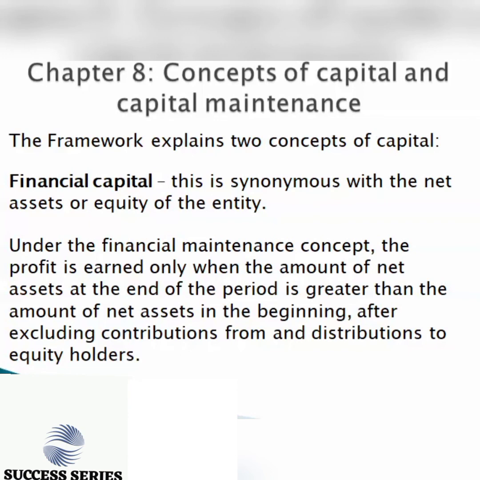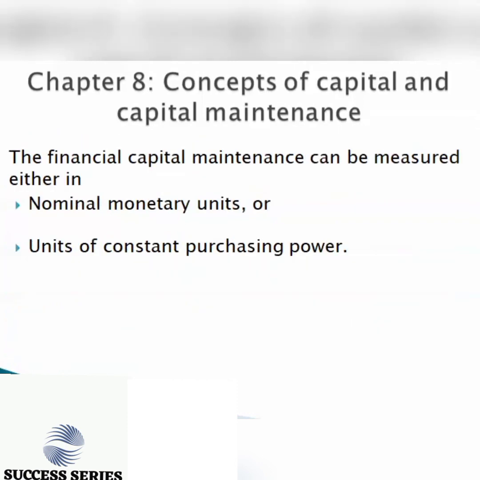So here you earn your profit only when the net assets that you have at the end of the period are greater than the net assets that you had at the beginning, and this should exclude contributions from and distributions to equity holders. And due to this, financial capital maintenance can be measured either in nominal monetary units or in units of constant purchasing power.